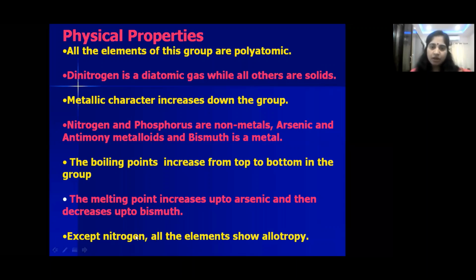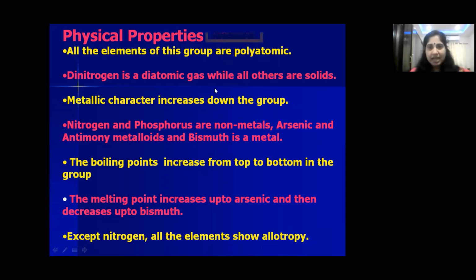Nitrogen will not show any allotropic forms, whereas phosphorus and other elements can show allotropic forms. For example, in the case of phosphorus, red phosphorus, black phosphorus, white phosphorus, like that. It can show many types of allotropic forms. Is that clear, children? What is allotropy? Existence of an element in more than one physical form is called allotropy. So this is about physical properties. Again, I'm repeating: all the elements exist as polyatomic in nature. Nitrogen is diatomic, so N2.